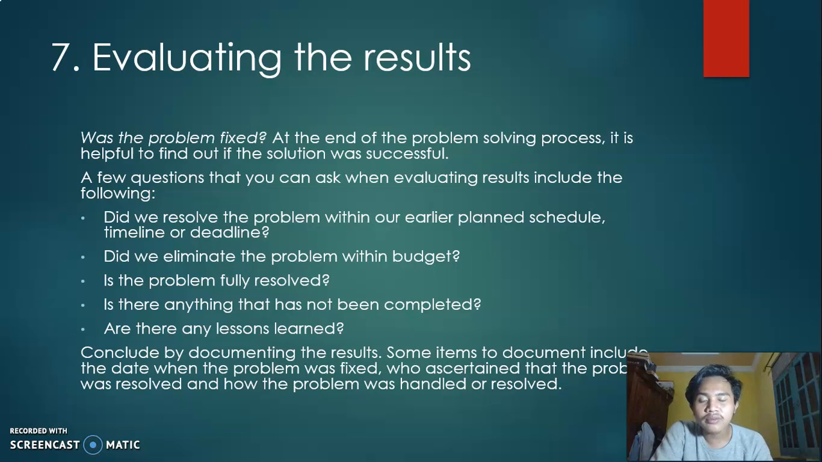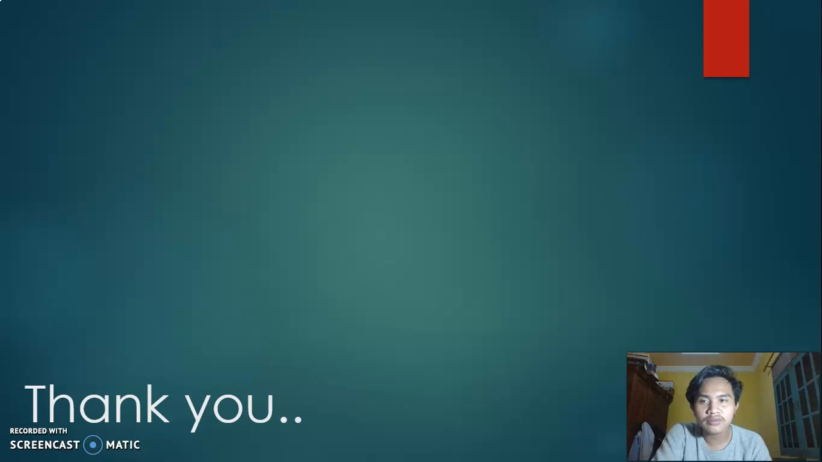Conclude by documenting the result. Some items to document include the date when the problem was fixed, who ascertained that the problem was resolved, and how the problem was handled or resolved.